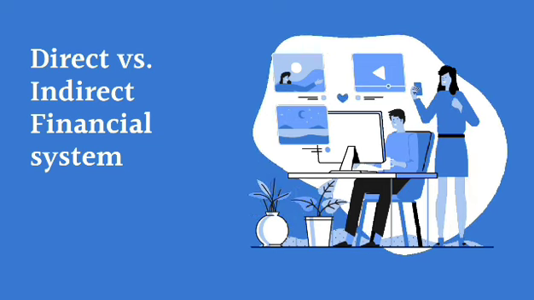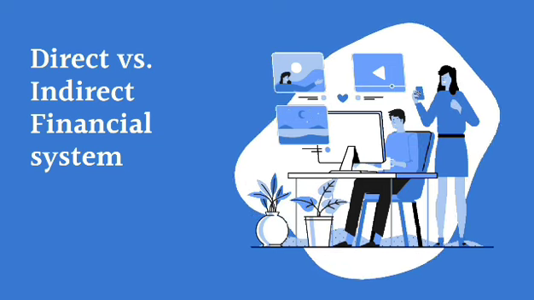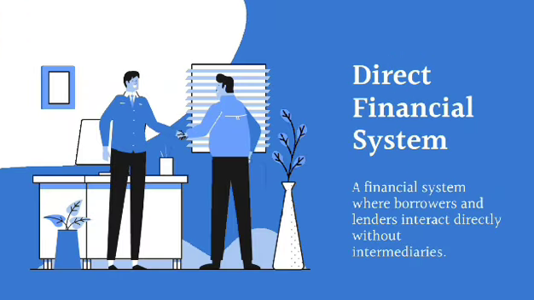Next, let's quickly understand the difference between direct and indirect financial systems. In a direct financial system, borrowers and lenders deal with each other directly. For example, when a company sells shares or bonds straight to investors, that's direct financing.